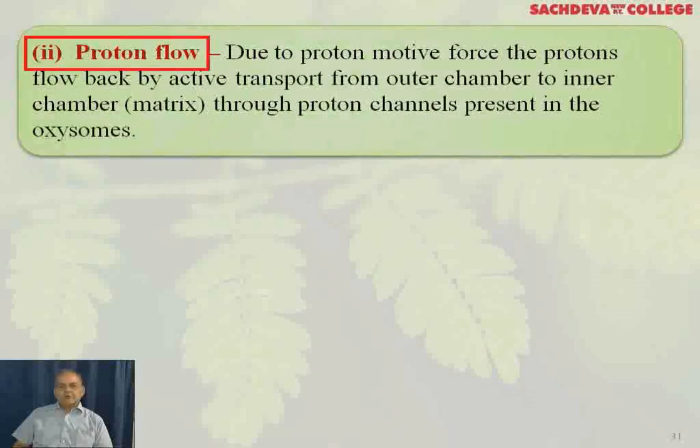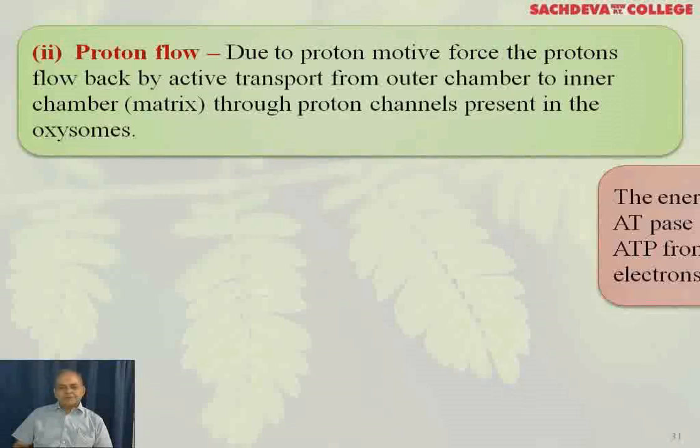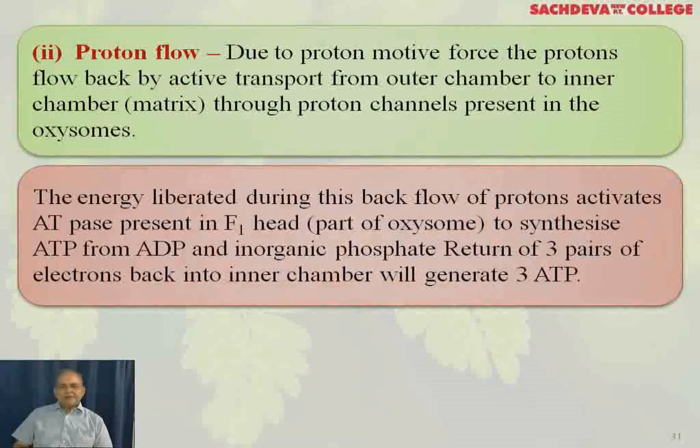Number two, proton flow. Due to the proton motive force, the protons flow back from the outer chamber to the inner chamber, that is the matrix, through proton channels present in the oxysomes. The energy liberated during this backflow of protons activates ATPase present in the F1 head, that is a part of the oxysome, to synthesize ATP from ADP and inorganic phosphate. Return of three pairs of protons back into the inner chamber will generate 3 ATP.